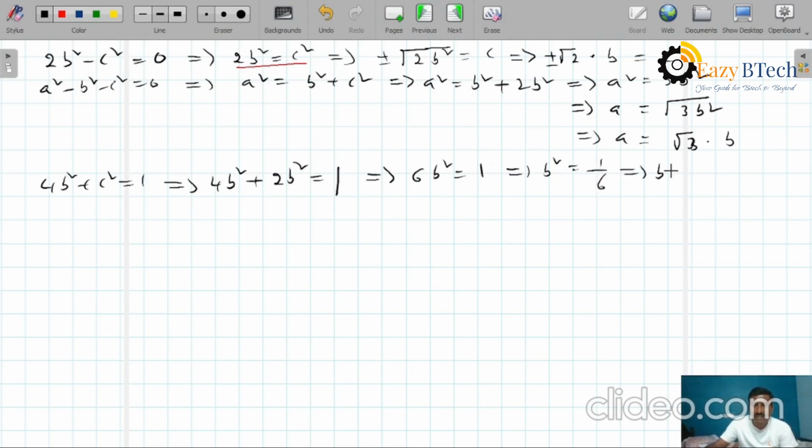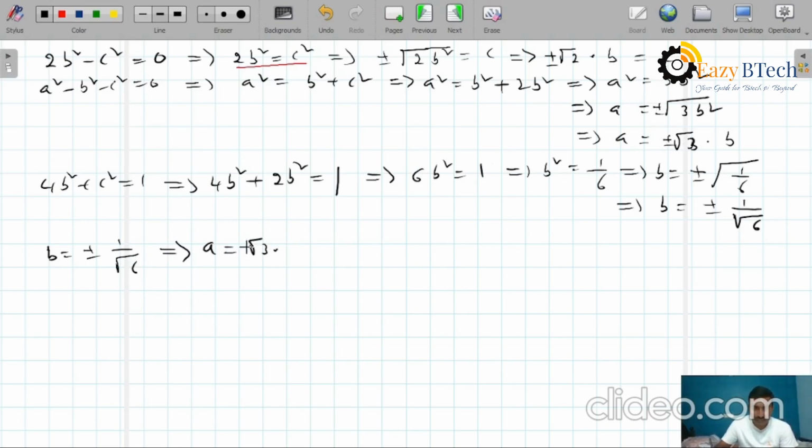That implies b equals to plus or minus square root of 1 by 6. Also this can be written as b equals to plus or minus 1 by square root of 6. This is the b value. Here already you know a equals to plus or minus root 3 into b.